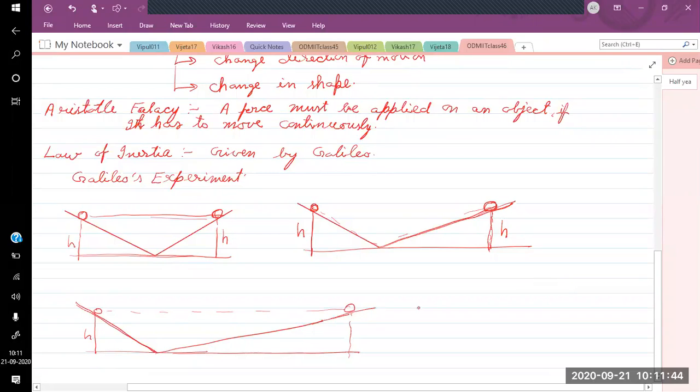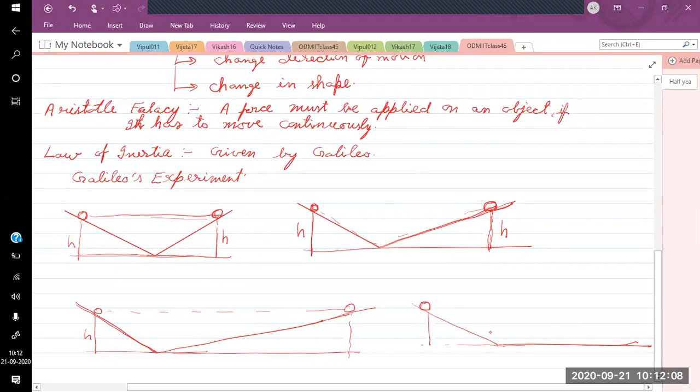The last time, he took the incline, and for the second side he just took a horizontal surface, and he released the ball again. So what is happening there? The ball in every case reaches height h. In the last case also it should be able to reach height h, but the surface is horizontal.